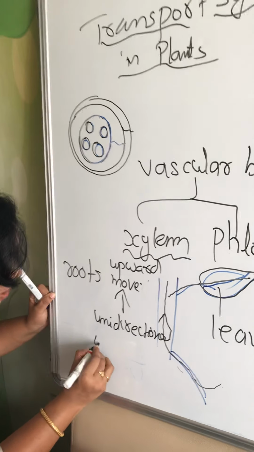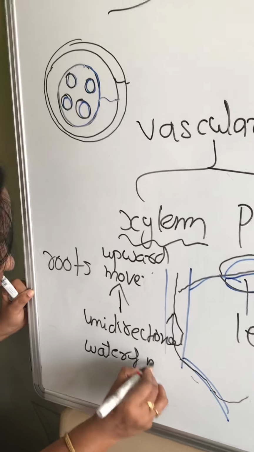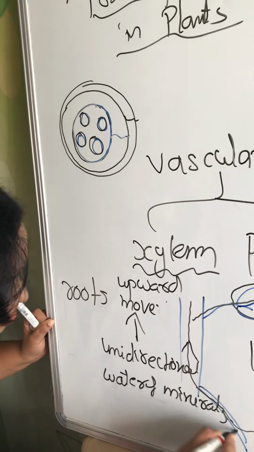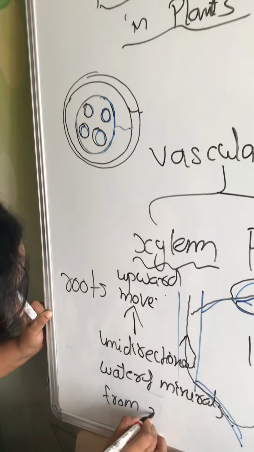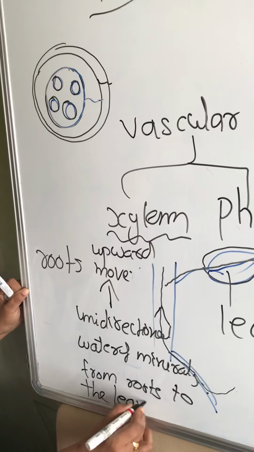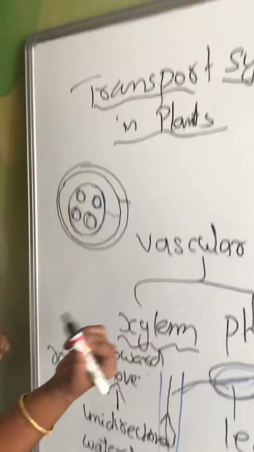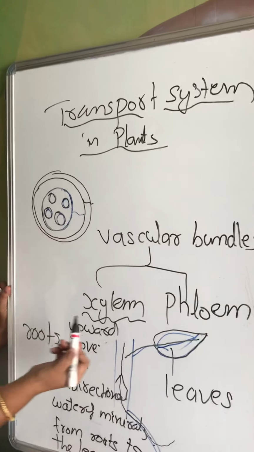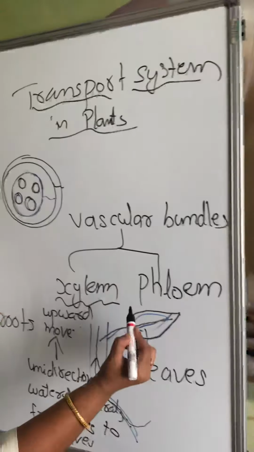And it conducts what? Water and minerals from roots to the leaves. So I'll come back to the xylem. What will xylem do? Xylem is a tissue which helps in transportation of water and minerals from the roots to the leaves. And the movement of water and other things in the xylem is always upward, unidirectional. Yes, children? Now coming back to phloem.